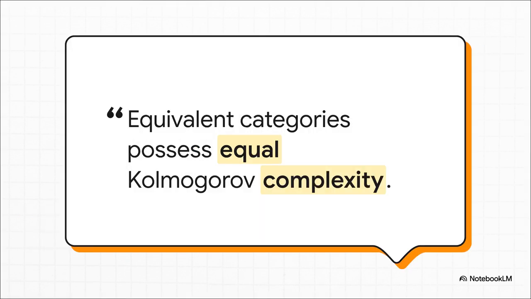And here it is. This is the payoff. The theorem proves that if two mathematical systems are fundamentally the same thing, just different ways of looking at the exact same underlying blueprint, this method gives them the exact same complexity score. How cool is that? It basically confirms that our ruler isn't getting fooled by surface-level details. It's measuring the true deep-down informational content of the idea itself.